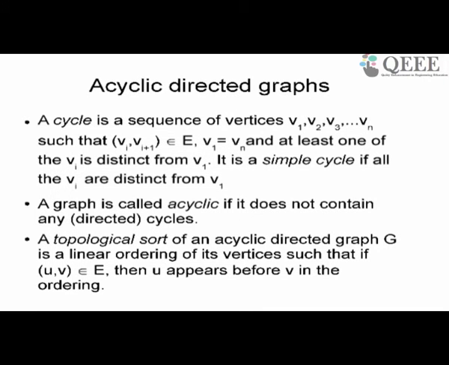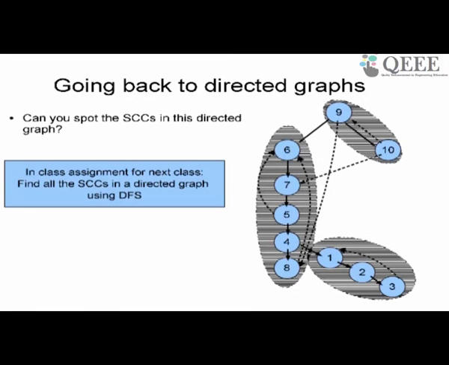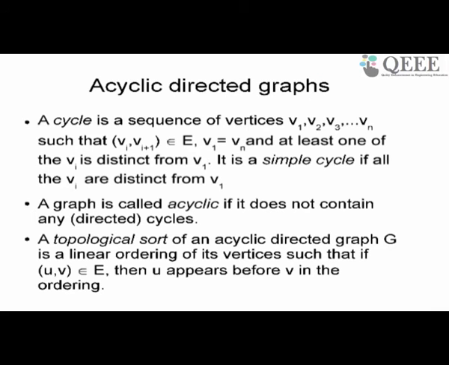As the last application, we have a few more minutes. I just want to take this last application and we'll stop. We're going to take acyclic directed graphs. Acyclic means the graph does not have a cycle. We saw this graph has a cycle, right? There are many cycles in fact. In an acyclic graph, there are no cycles. If there is an acyclic graph, you can do what is called a topological sort of the acyclic graph